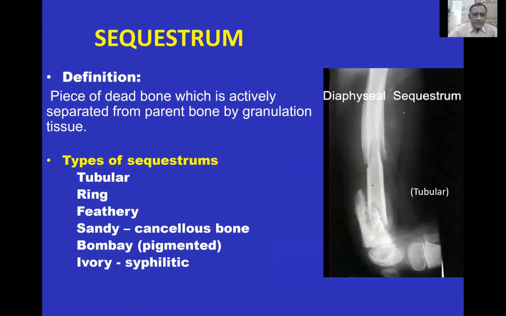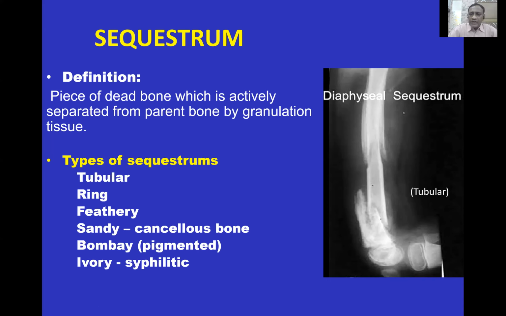So there are various types, like tubular sequestrum, which is seen in the long bones, in diaphyseal affection of chronic osteomyelitis. This is the tubular sequestrum. Then the ring sequestrum, which is classically seen around an amputation stump or at the site of entry and exit of the Steinmann pin. Feathery sequestrum is classically seen in osteomyelitis of the flat bones. Sandy sequestrum in cancellous bone. Bombay sequestrum, also called pigmented sequestrum, and ivory sequestrum.